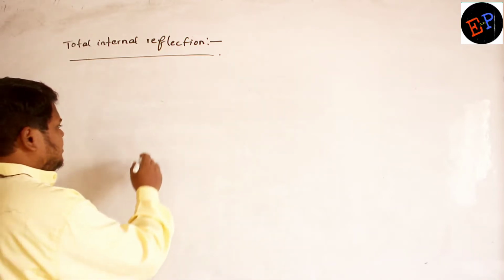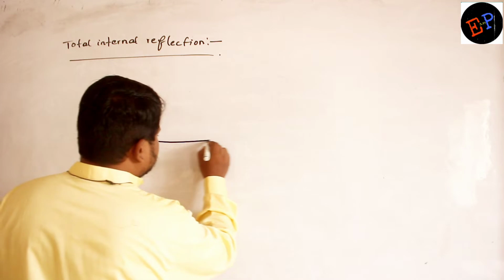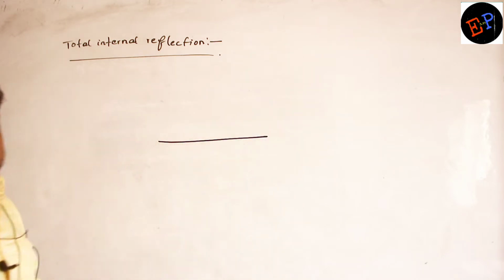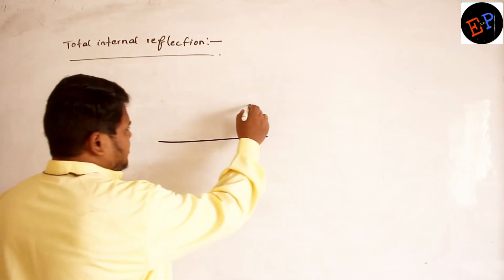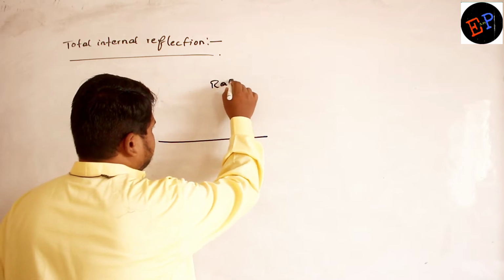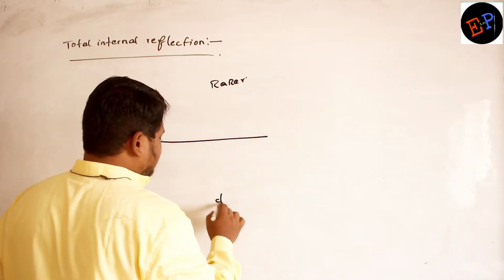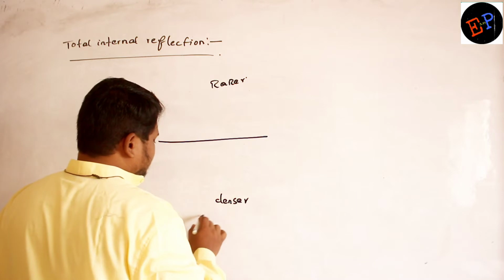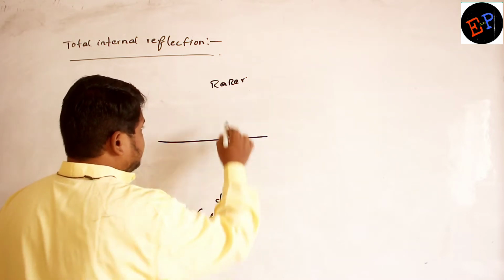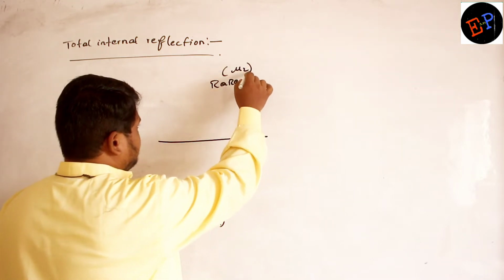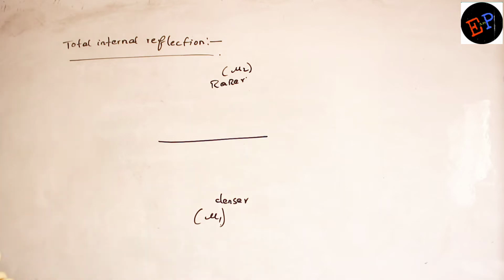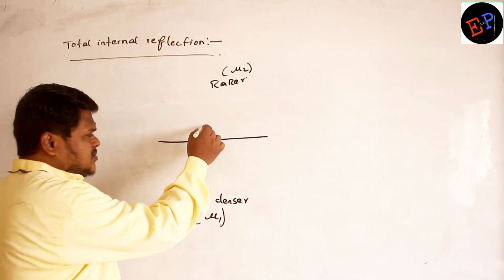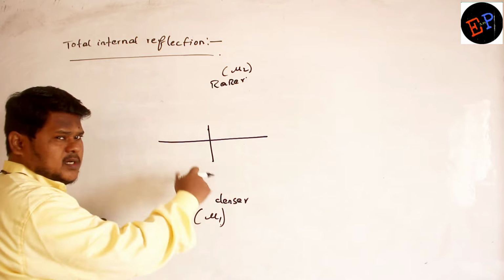See here, consider this is an interface which is separating two media. This is a rarer medium, and consider this is a denser medium. This is medium number 1, this is medium number 2. What is meant by medium number 1 and medium number 2? It means the light is entering from denser medium to rarer medium.